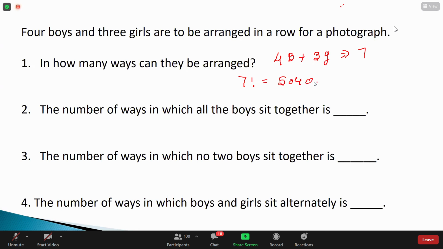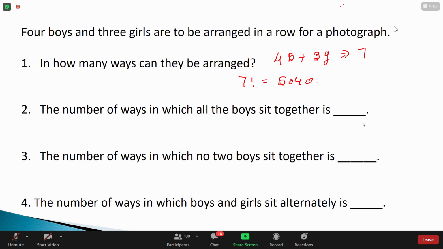Guys, number 2. I'm expecting someone can help me with this. Find the number of ways in which all the boys sit together. So is it 6 ways?